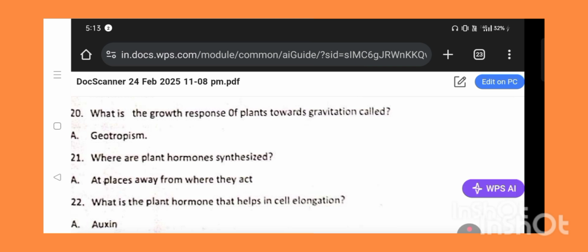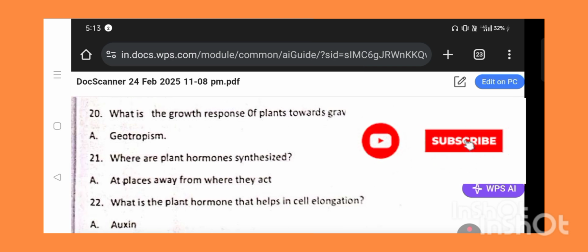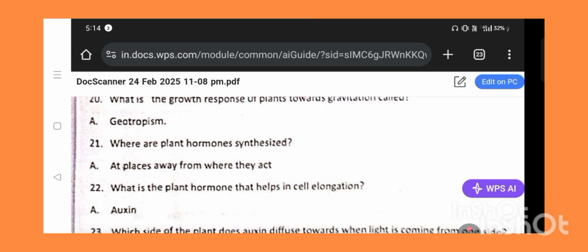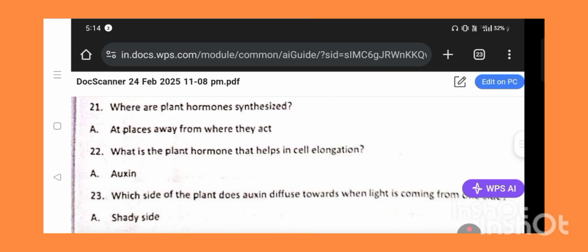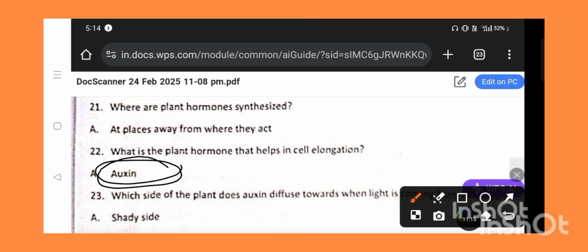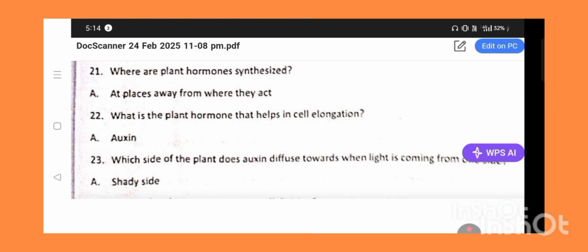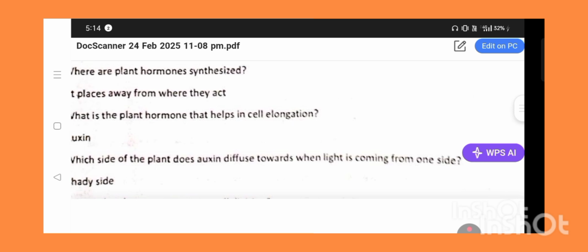Next question: where are plant hormones synthesized? Important: at places away from where they act. So what is the plant hormone that helps in cell elongation? Important, an expected question from this area. So for cell elongation, auxin. Which side of the plant does auxin diffuse towards when light is coming from one side? Shady side.